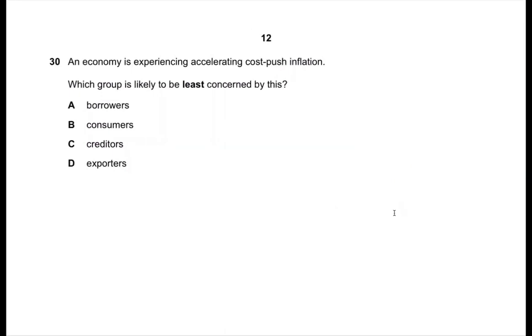Question 30. Our economy is experiencing accelerating cost-push inflation. Which group is likely to be least concerned by this? Borrowers, I think they're not going to hate the situation because they actually pay less in terms of money value. So I think this one is the answer, but let me check the rest as well. Consumers, they don't like the situation, obviously, because things are getting more expensive, cost of living crisis. And creditors, yes, they actually get paid less in terms of money value due to the inflation. Also, exporters, due to the inflation, their export competitiveness is going to decrease. So yes, I'm sticking to A.